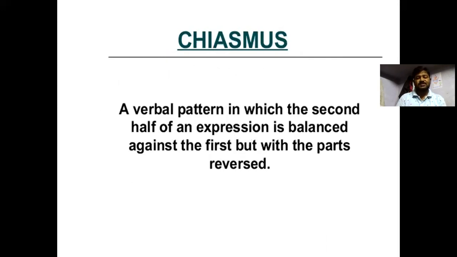And chiasmus, a verbal pattern in which the second half of an expression is balanced against the first, but with the parts reversed.